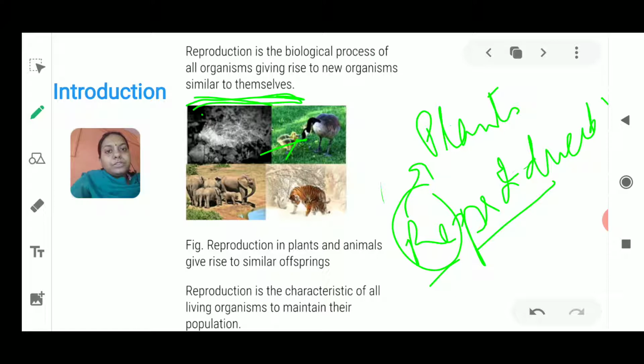is going to give rise to the chick. Here the tiger is going to give rise to their cub, and elephants also are going to give rise to their calf. So here you could see that they are going to give rise to their babies in the form of their own kind, if we talk about animals.